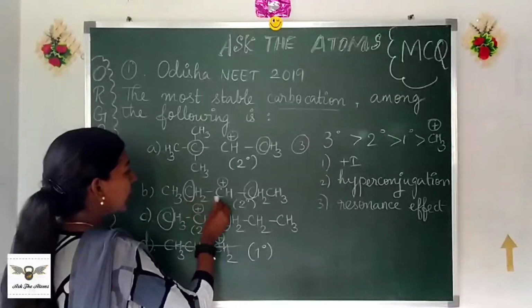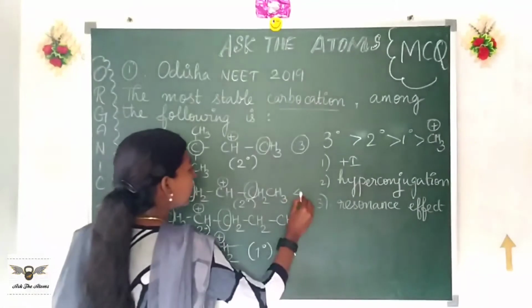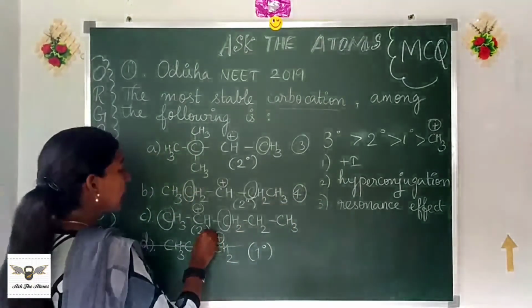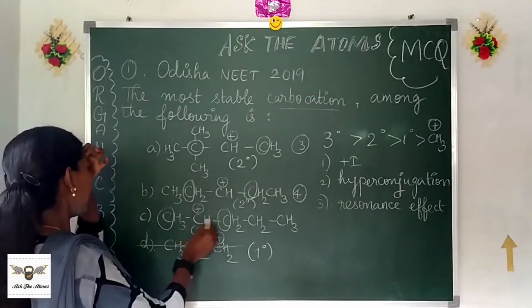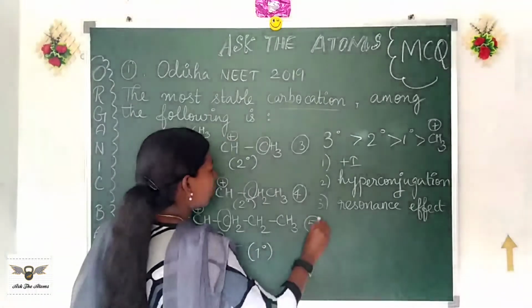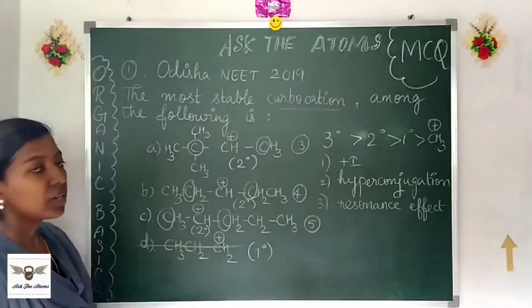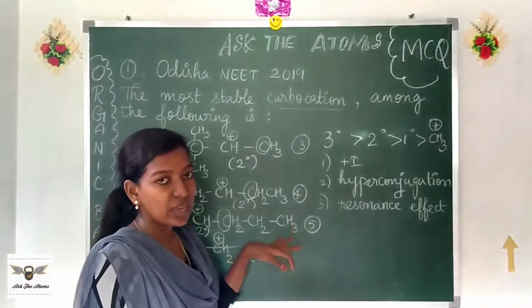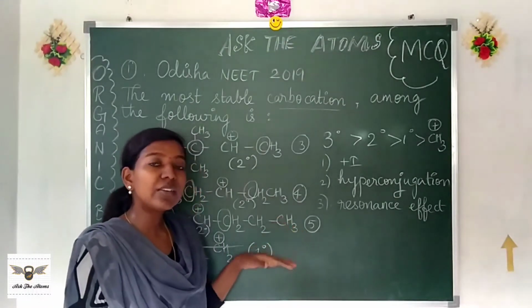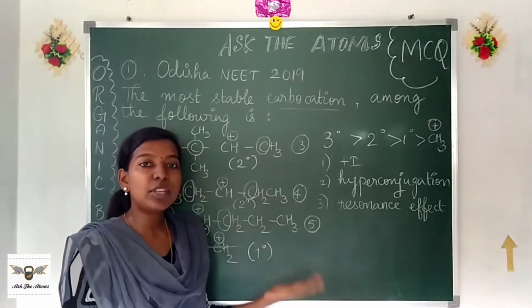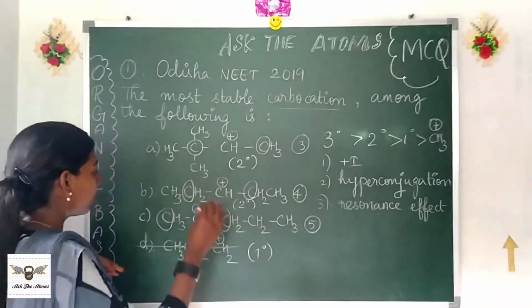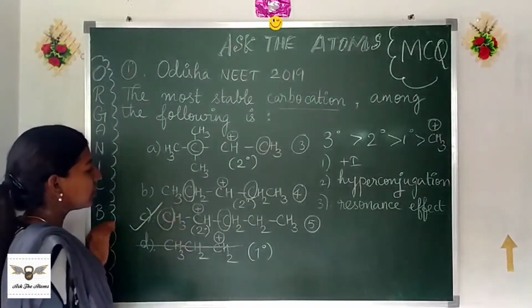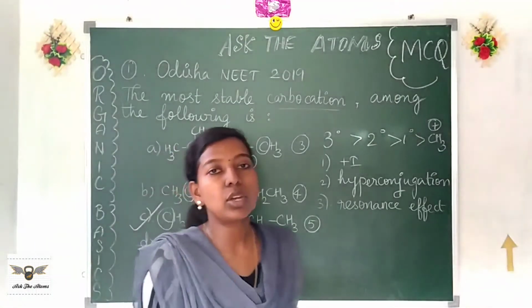For option B, it is 2 and 2, 4 over here. For option C, it is 3 plus 2, 5. So we had discussed that the greater the number of alpha hydrogens attached, the greater will be the hyperconjugation effect and the greater will be the stability of the carbocation. So we thus say that option C is going to be the answer.